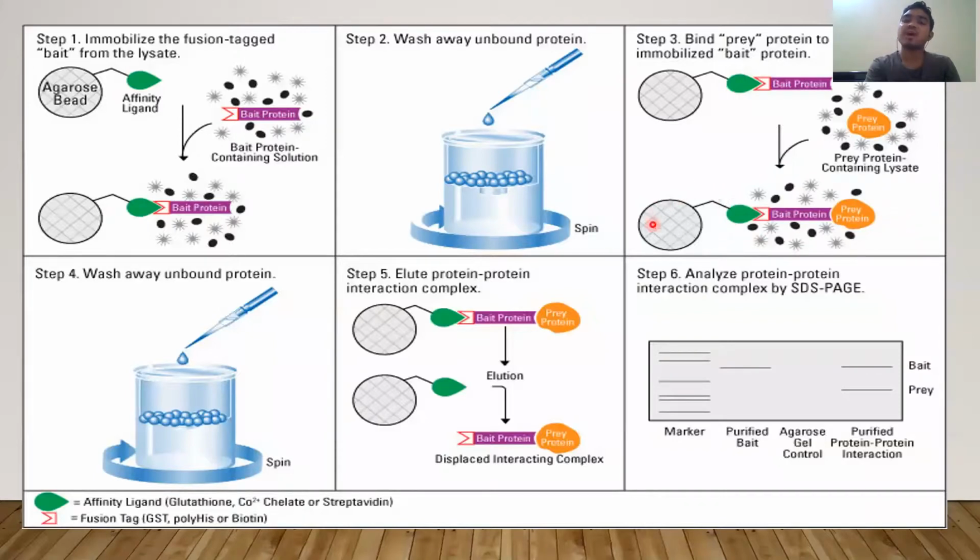For that I have to attach the tag to the bait protein. Then again I have to wash it, then elute it. When I eluted, the tag came out. If these two proteins are interacting, they come out together. If they are not interacting, they will not come out together. Then I check it on SDS-PAGE. These are the markers: purified bait, negative cell control, purified protein-protein interaction. This is the bait and this is the prey. From this we can know whether these two proteins are interacting or not.